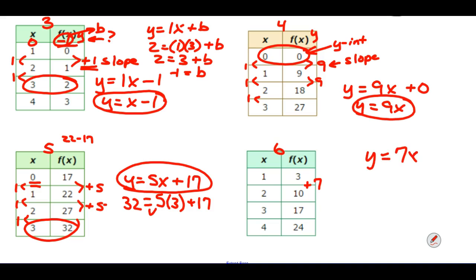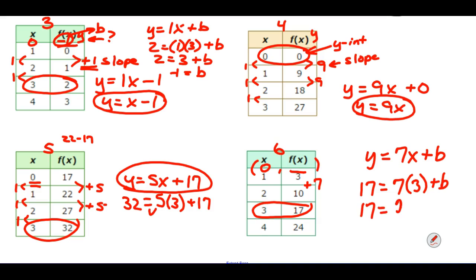So far, I know that I've got y equals 7x plus b. I do not have the y-intercept here because I do not have the 0 value for x. I don't have that ordered pair. So I need to take one of these points, and I'll take the 1, 3 because that's the easiest one to do maybe. Or you could take the 4, 24. For this example, I'll just take the 3, 17 just because. So I'm going to make the y 17 and the x 3. Then I have the b.